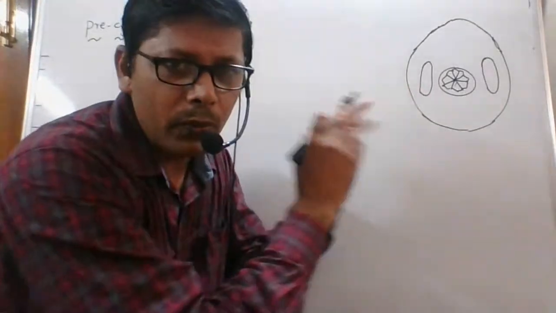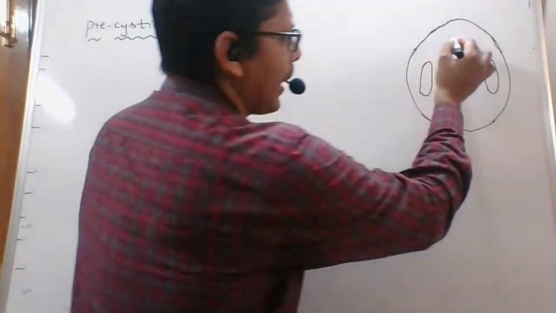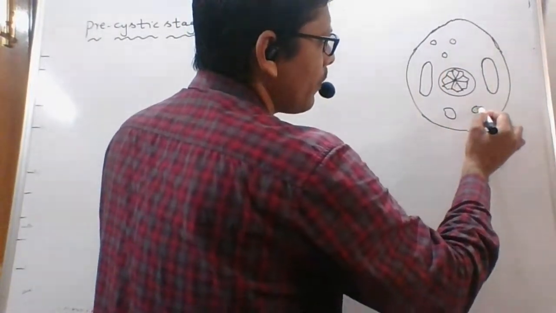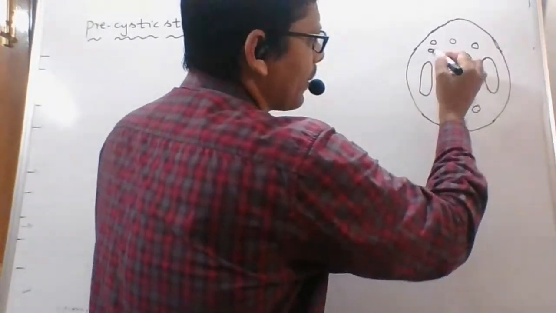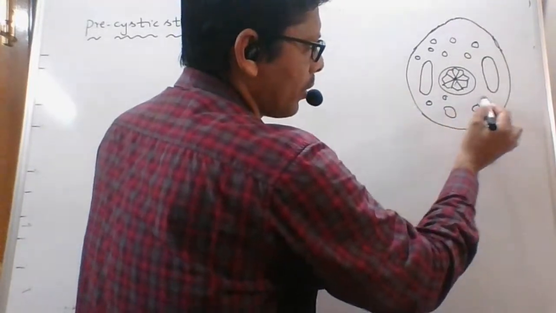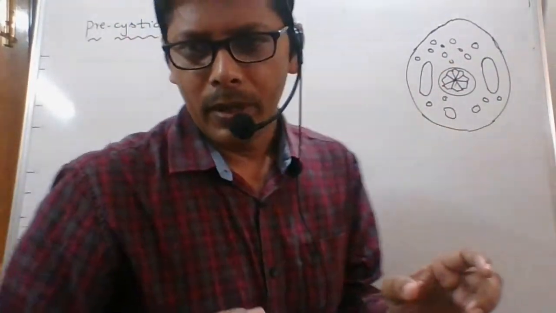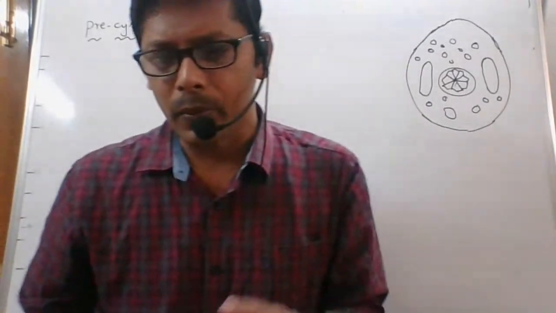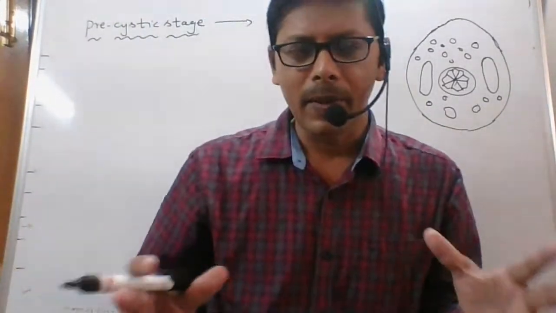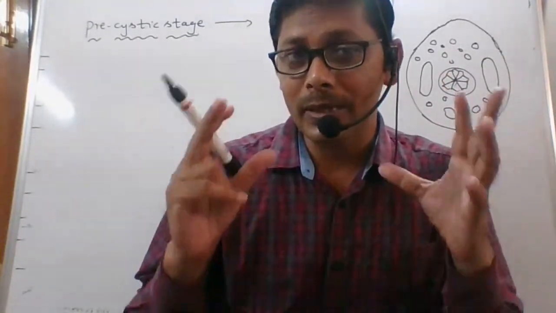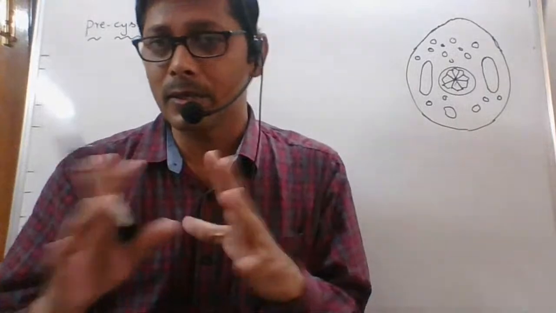Here, the reserve food is glycogen granules. Glycogen is also called... The half-leaf experiment, Moll's half-leaf experiment, is not that. Moll's half-leaf experiment is to prove that CO2 is necessary for photosynthesis, not starch.